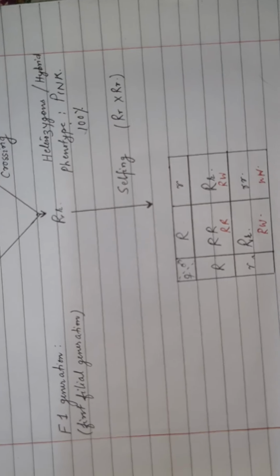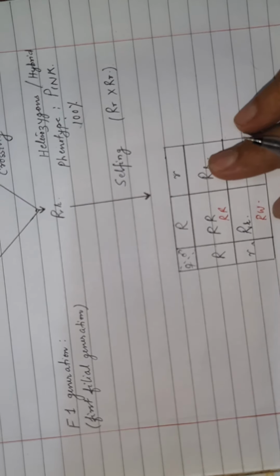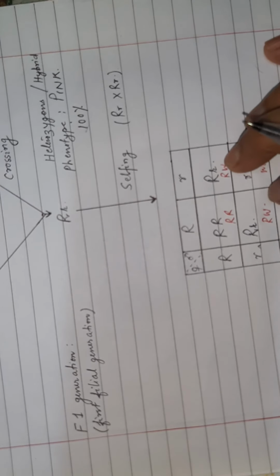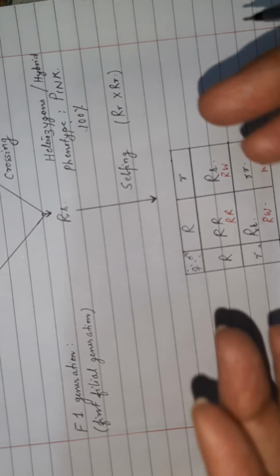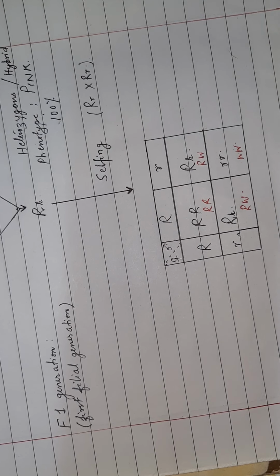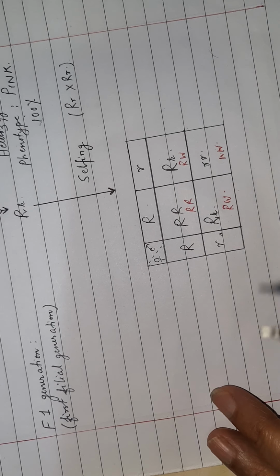Now what happened when the plants were analyzed, the ratio of the plants. Now remember, 4 plants were not obtained, right? Many plants were obtained, and you have to count them and then come to the ratio. So what we write here is the ratio and not the actual number of the plants that were obtained with red flower, pink flower or white flower. We write down the ratio of the number of plants obtained.